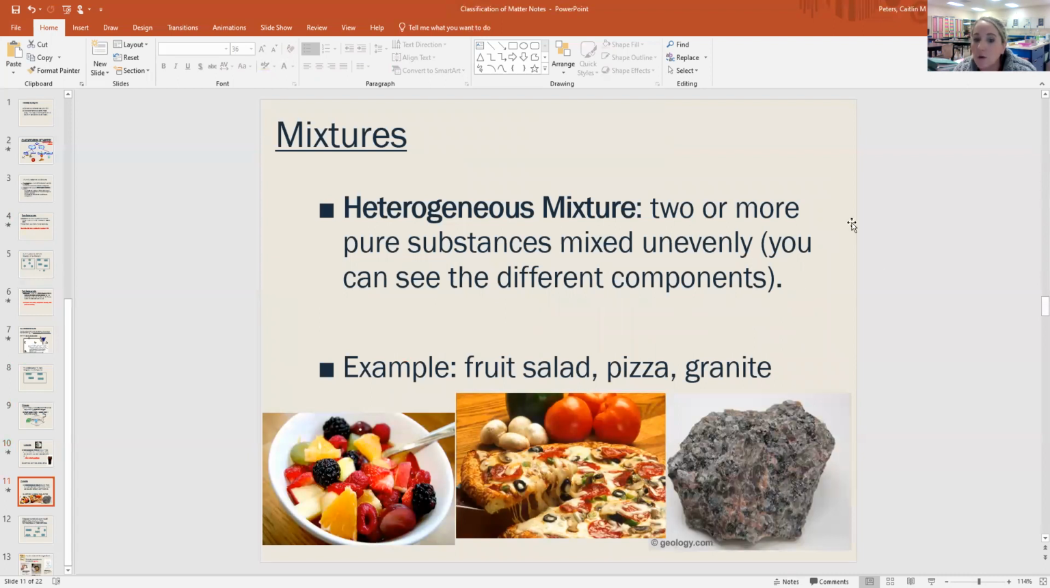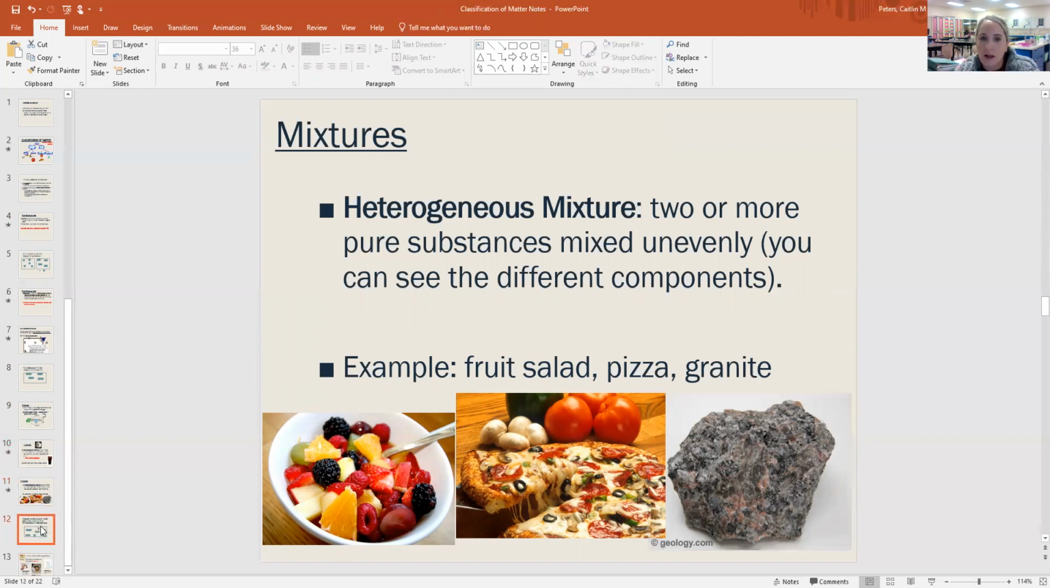Heterogeneous mixtures, when you look at it, you can tell there's different stuff in there. They're mixed unevenly. So some examples: fruit salad is a heterogeneous mixture. When I look at it, I can see strawberries, oranges, raspberries, etc. Pizza, granite's a rock. Looking at that rock, I can tell there are different parts to the rock. That's why it's a heterogeneous mixture.